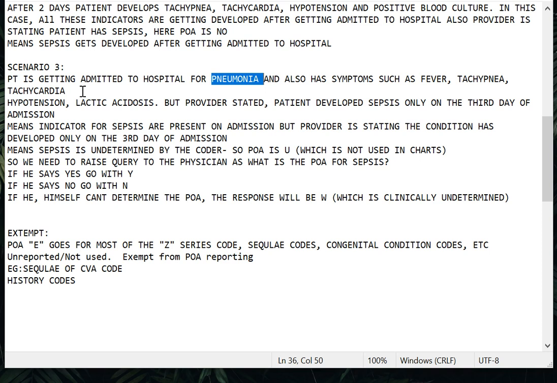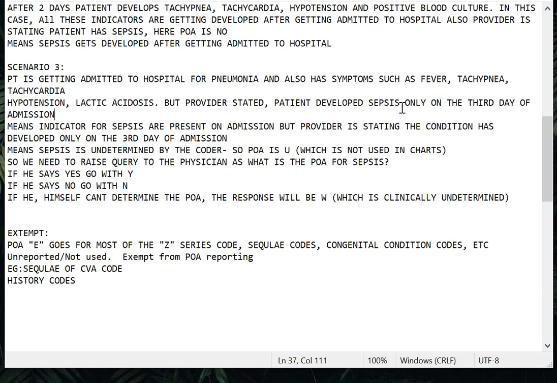But when you read the second line, the entire scenario changes. The provider stated the patient developed sepsis only on the third day of admission. See, it is a conflict, right?